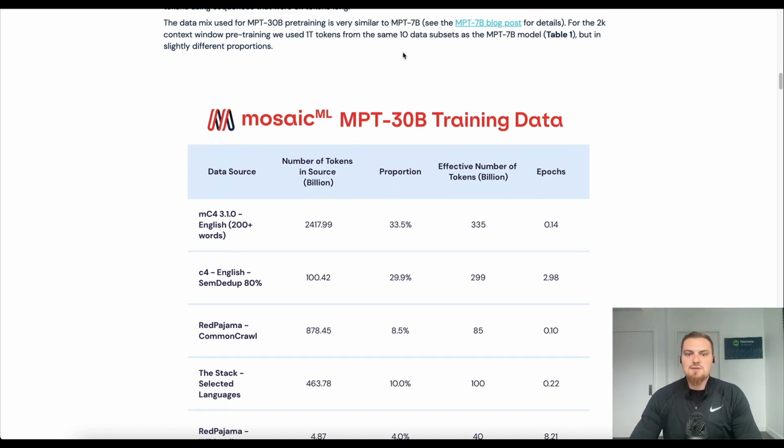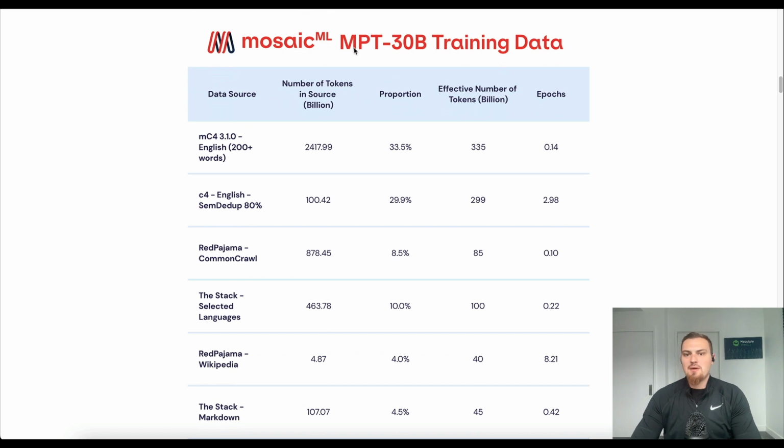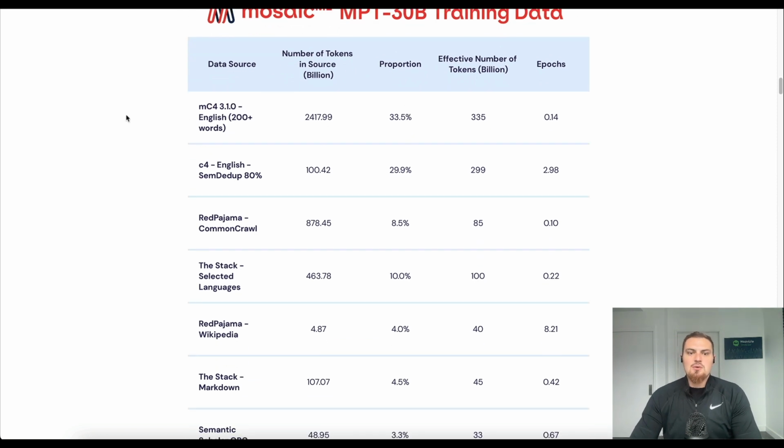Okay, so here's a super interesting table, MosaicML MPT 30 billion training data. So you have the C4 corpus.